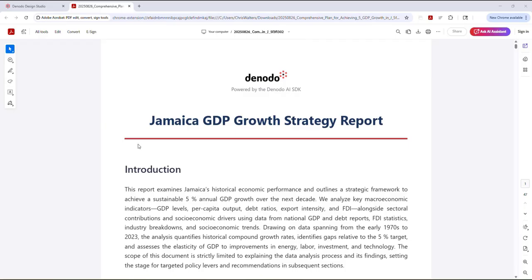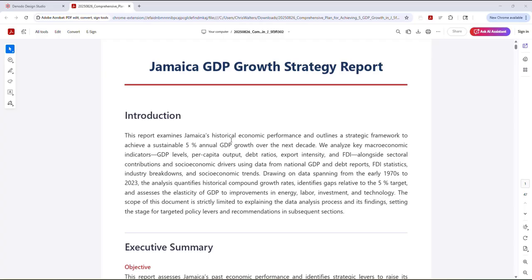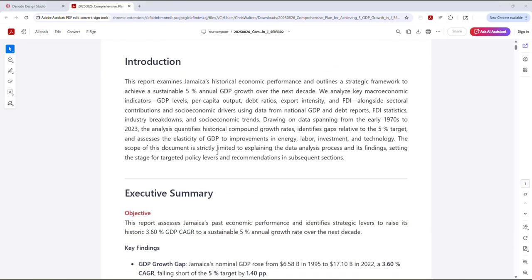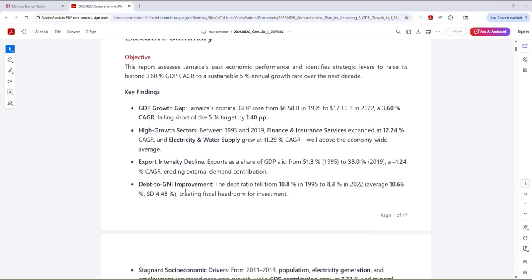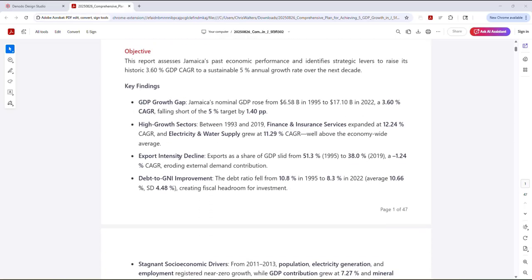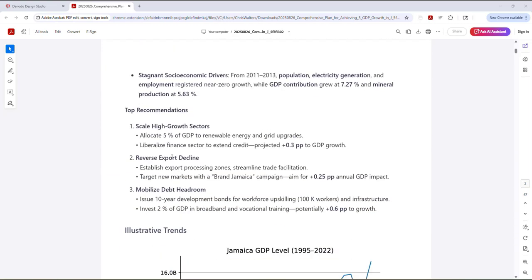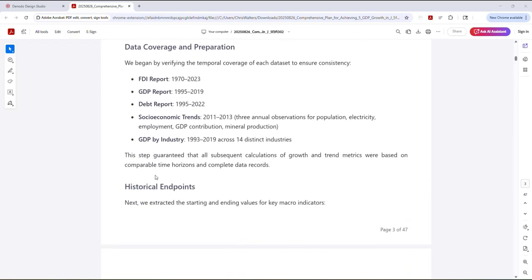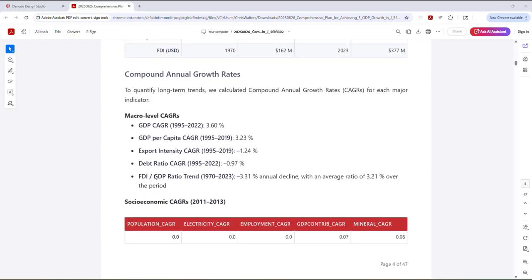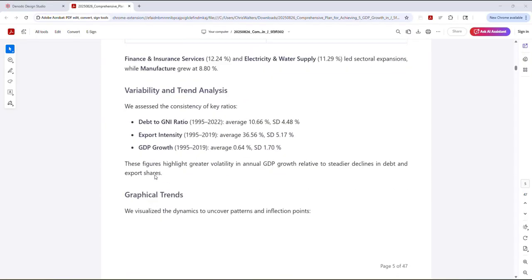And so here we have it, a pretty comprehensive report around Jamaica's GDP growth strategy. So it first looks at historical performance and then outlines a plan to achieve 5% GDP growth rate over the next decade. Here it provides an executive summary showing the GDP, the key findings around the GDP growth gap, high growth sectors, decline in exports, which is a significant factor here. And some top recommendations: scale high growth sectors, reverse export decline. And it gives you lots of details, complete with charts and graphs to help illustrate the circumstances and recommendations.